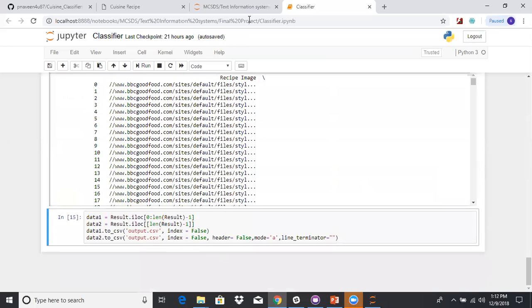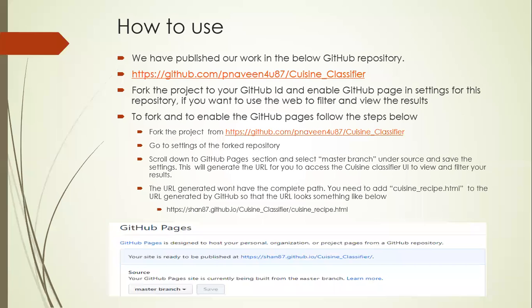Now my teammate Naveen Kumar Palani will go ahead and explain how to use the tool by setting it up on your local machine and how to use the website yourself. Thank you, Shantakumar. So I'm Naveen Kumar. I'm going to explain how to use our Cuisine Classifier tool. We have published our work in the below GitHub repository.